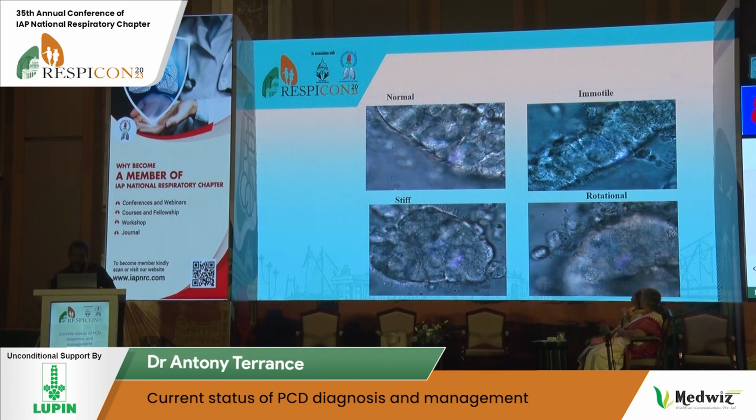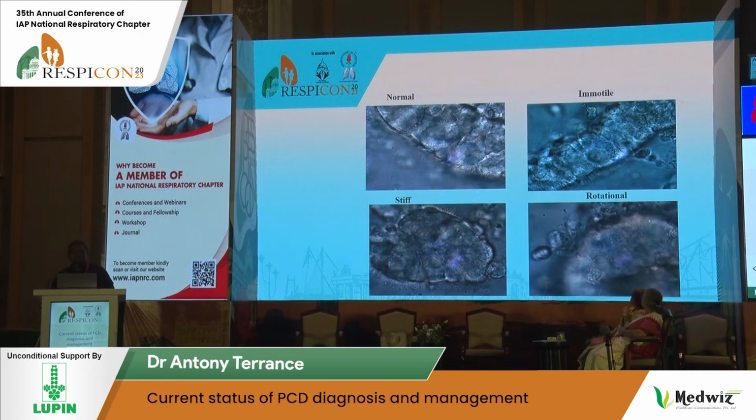It's not a to and fro movement. It's a very stiff movement. This is dyskinesia, primary ciliary dyskinesia. This is a dyskinetic movement, very stiff movement, and this is more of a wafting movement like a seaweed. This is not the to and fro motion you looked at in the normal video. And finally, this is a rotational motion, and you get this kind of motion in central tubular defects.